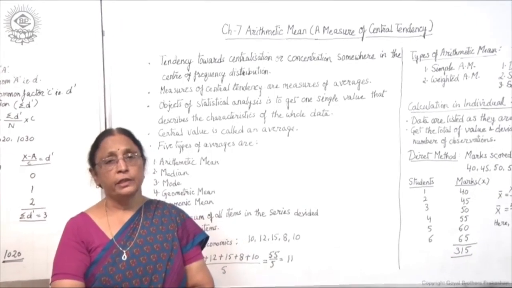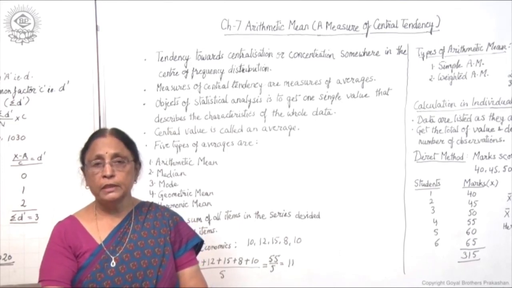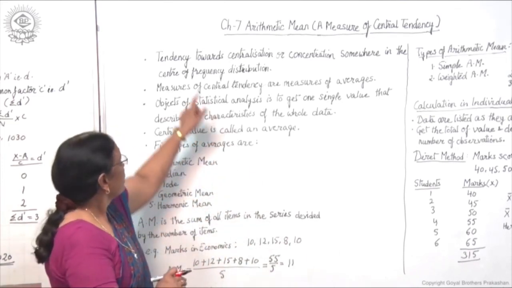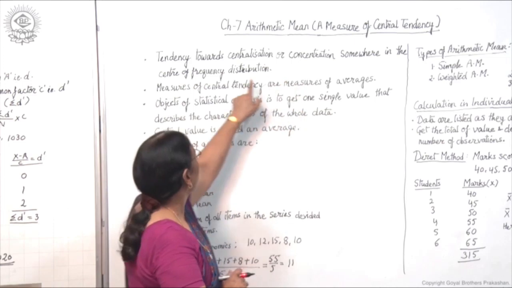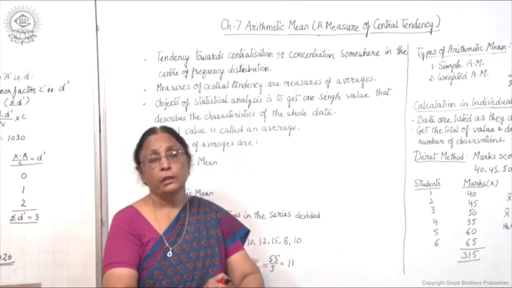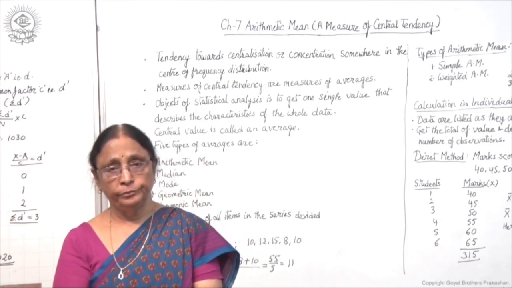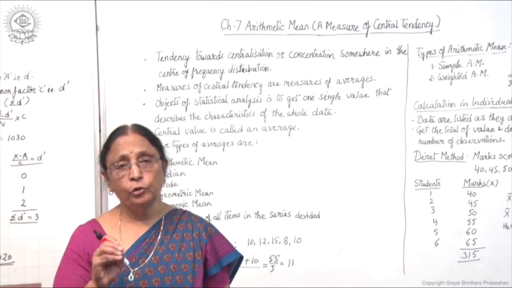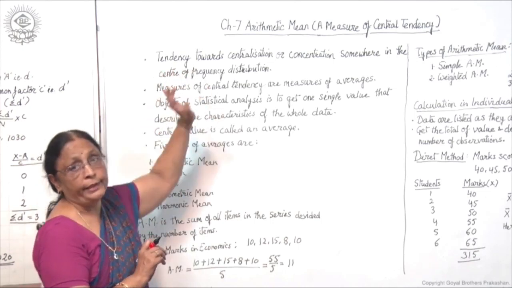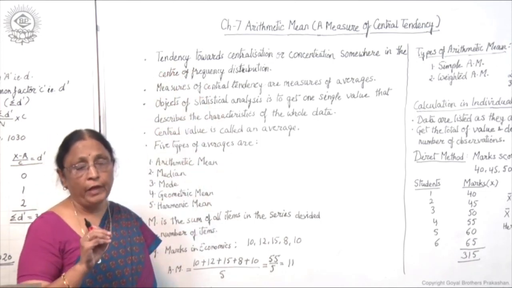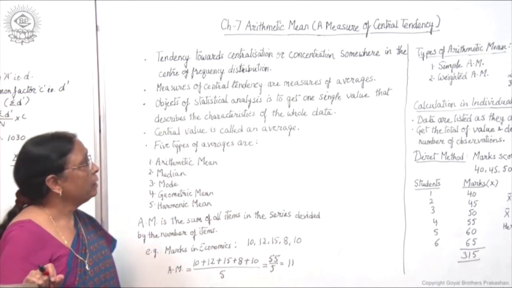Arithmetic mean is considered a measure of central tendency. Now what do you mean by central tendency? This is a tendency towards centralization or concentration somewhere in the center of a frequency distribution. Whatever frequency distribution you show with the help of data, the central value which will depict the whole data will be known as central tendency.